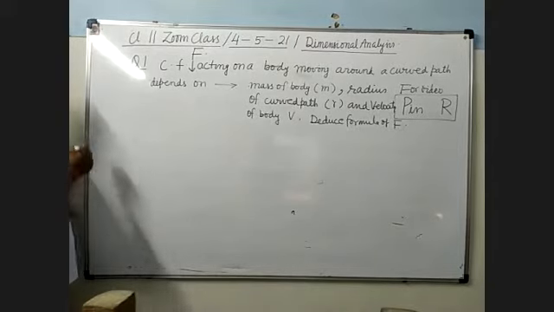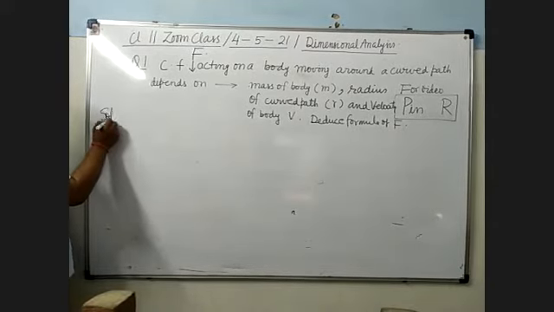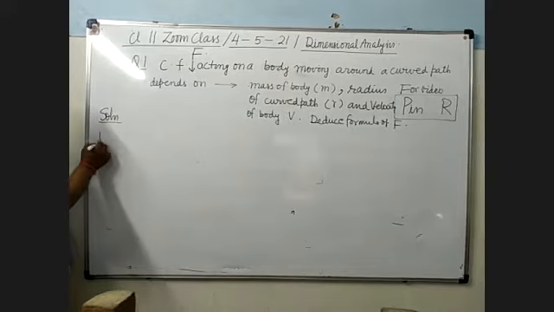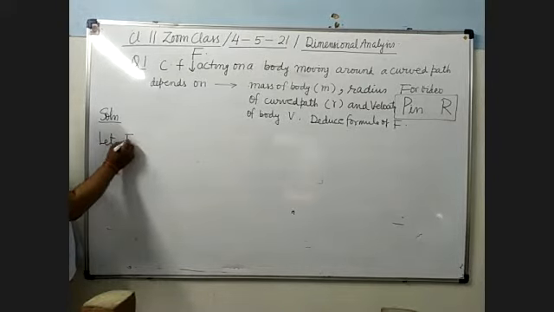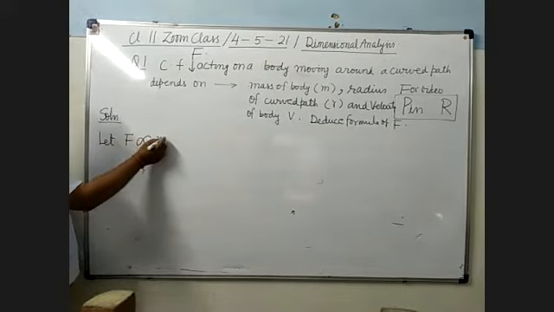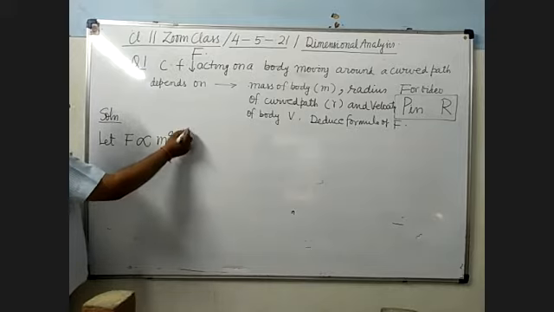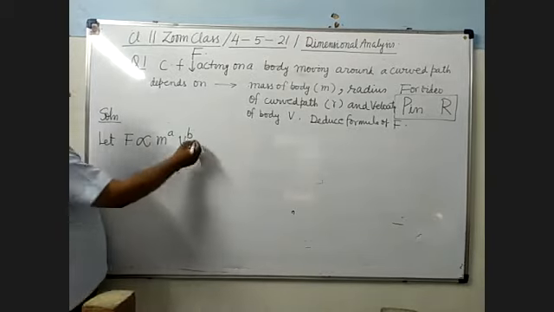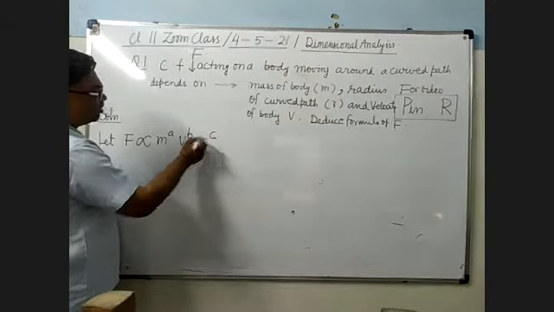So here we have assumed, let F be proportional to m to the power a, v to the power b, and r to the power c.